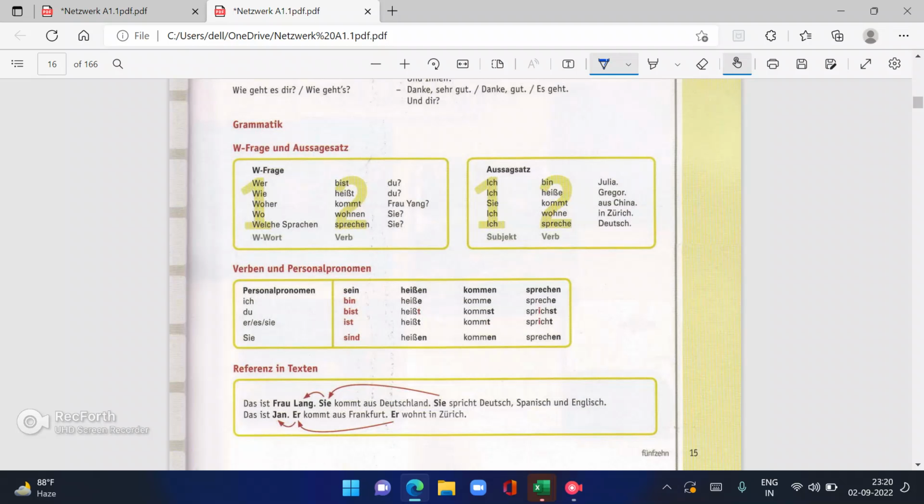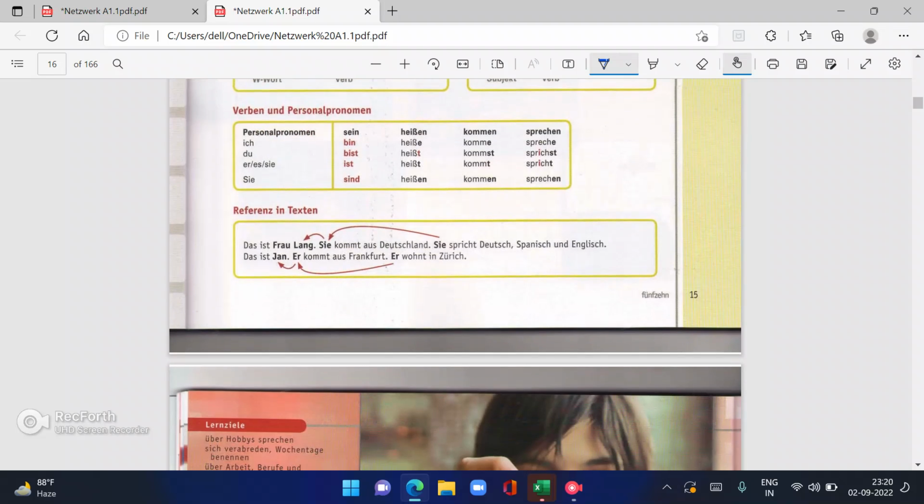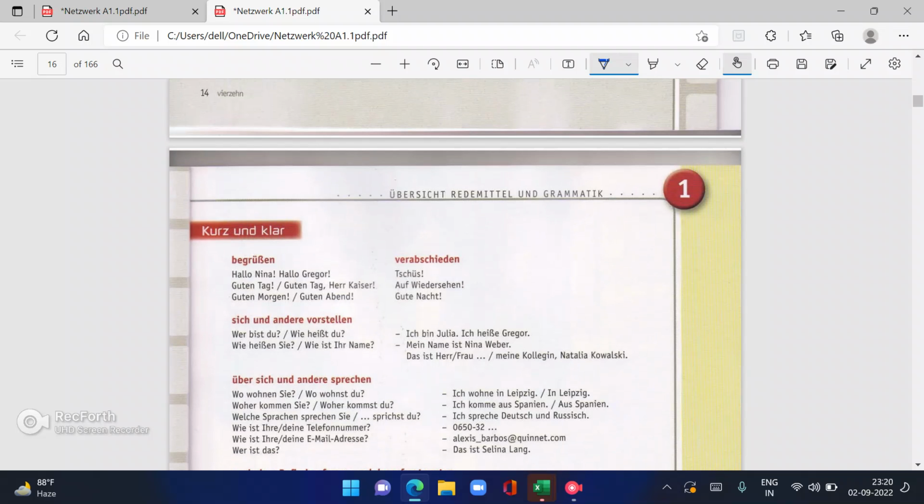So one thing, sein we have done, heißen we have done, kommen we have done. Sprechen we have not done till now. We will be doing it when we start our next chapter. I hope the first chapter was clear to everyone. And if you have any doubts, or you want me to have one hearing session and a video session as well, I am going to have that session as well. But then you have to let me know that, okay, we need that session as well.